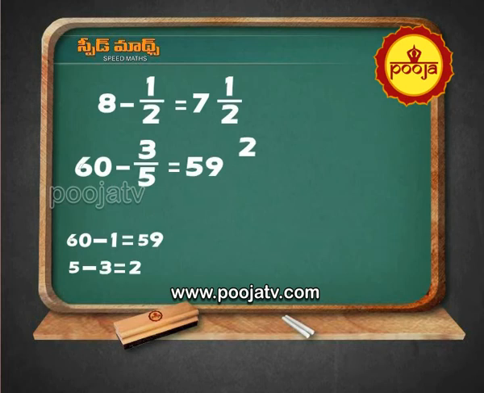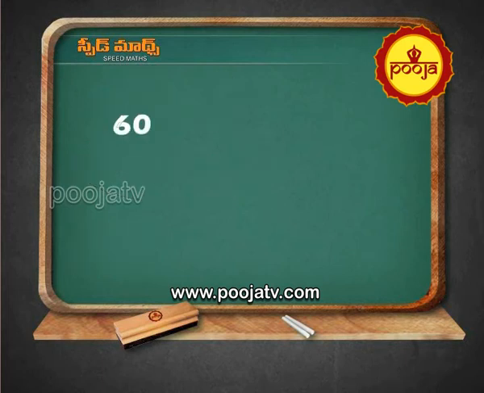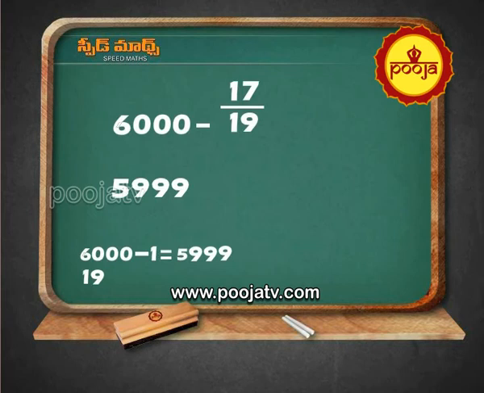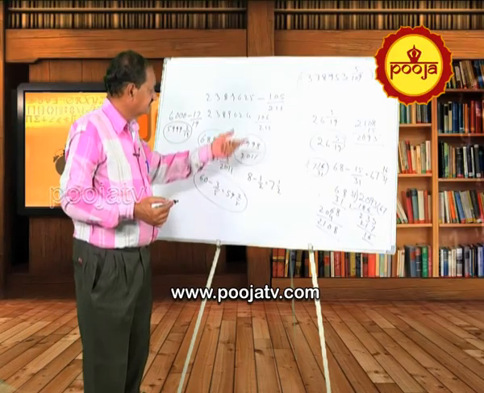Write it as 2 divided by 5. 6, 0, 0, 0 minus 17 divided by 19. 6, 0, 0, 0 minus 1 equal to 5, 9, 9, 9. Write it as 5, 9, 9, 9. 19 minus 17 equal to 2. Write it as 2 divided by 19. The final answer is 5,999 by 19. That is the subtraction of this fraction.